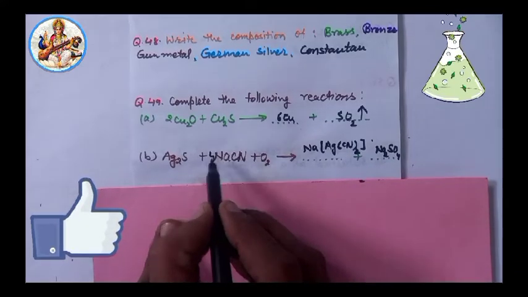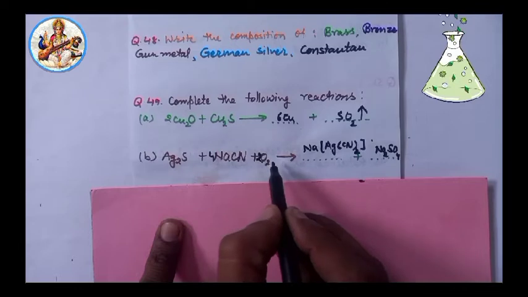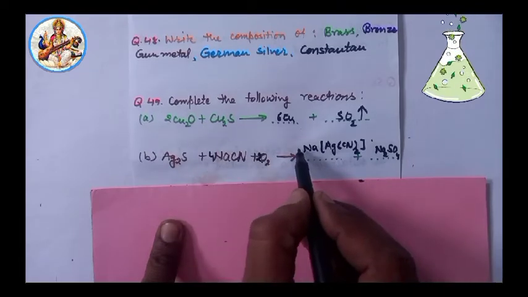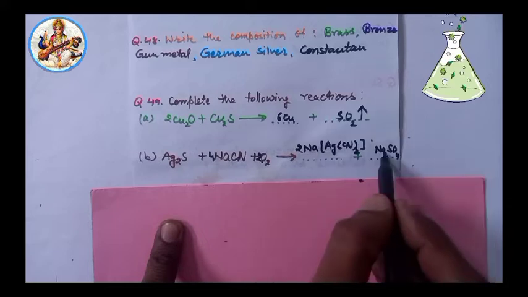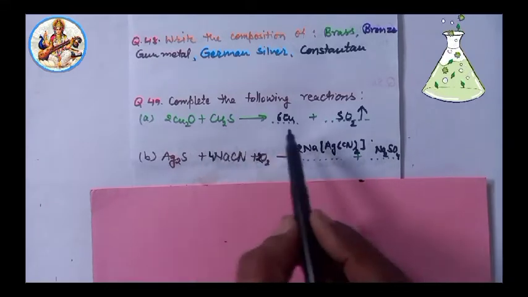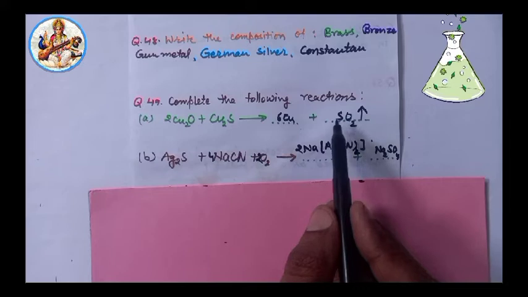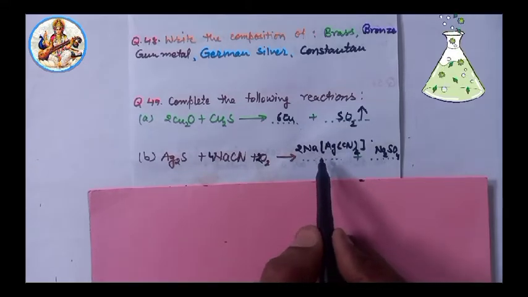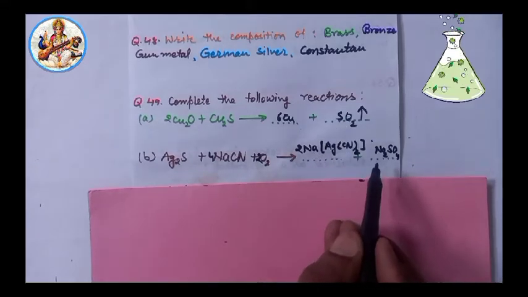For balancing, 4, 2 and here 4, 2 and 2, 4. So the answer: first, 6Cu plus SO2, and second, 2 moles of sodium argentocyanide and the byproduct is sodium sulfate.